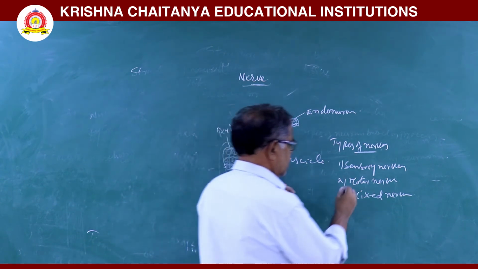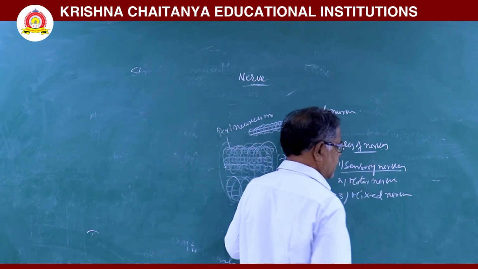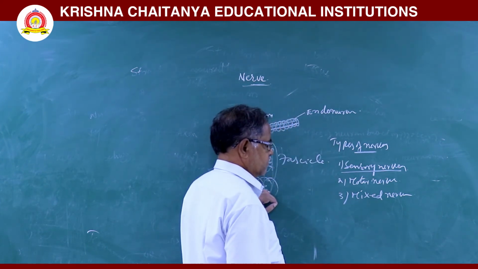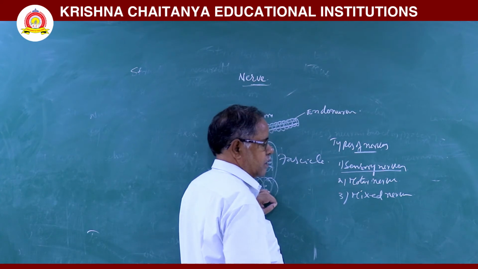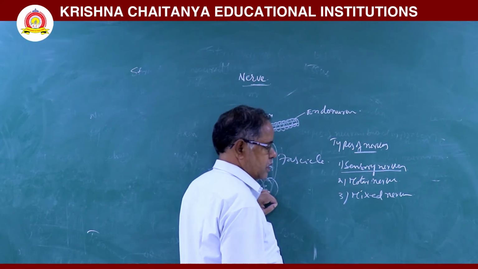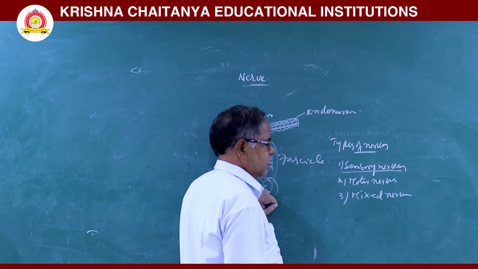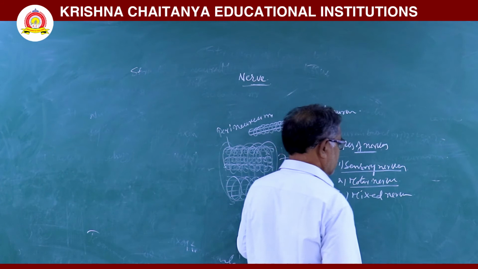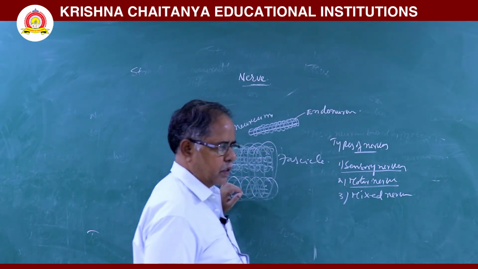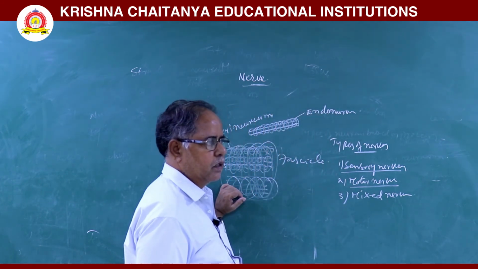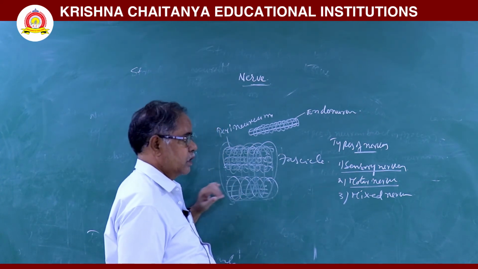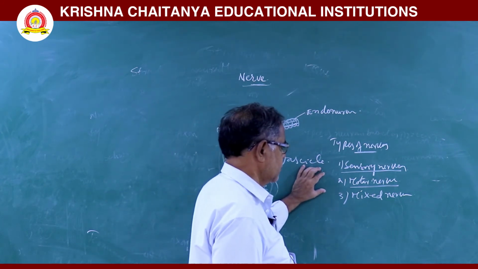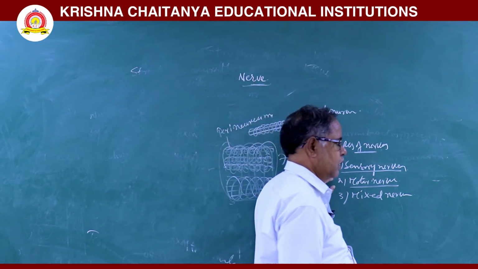These sensory nerves carry the sensory impulses from the effector to the central nervous system. Next, motor nerves. Motor nerves bring the motor impulses from the central nervous system to the effector. That type of nerve is called as a motor nerve.